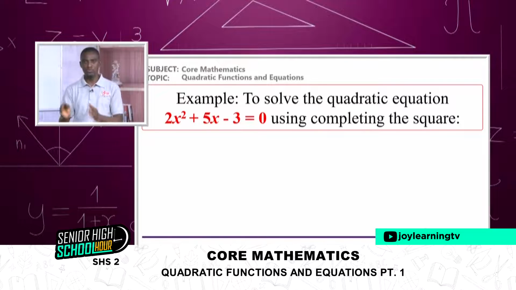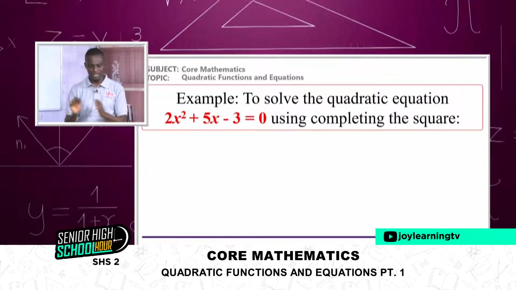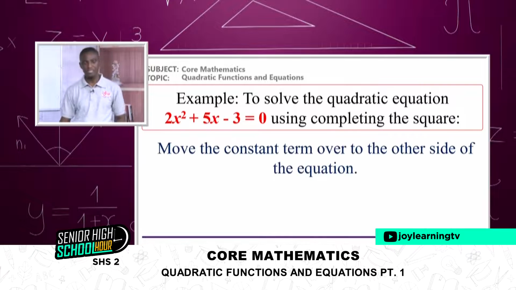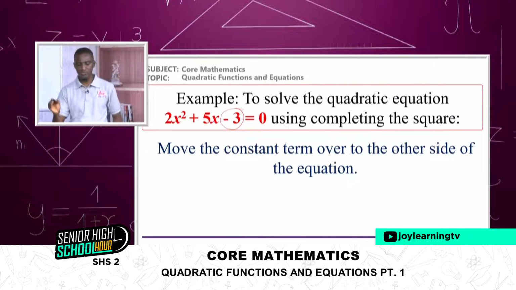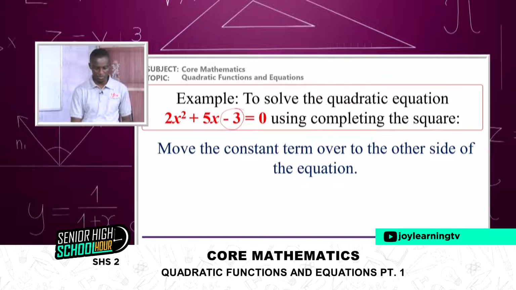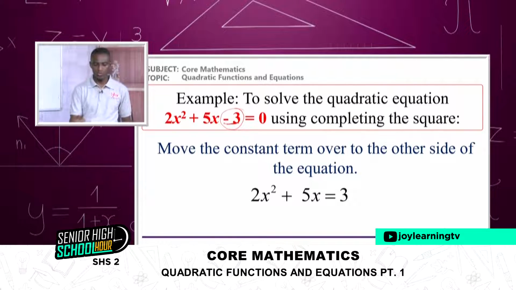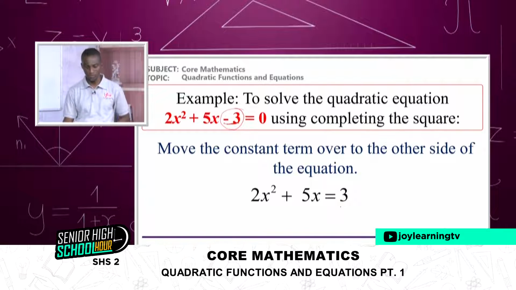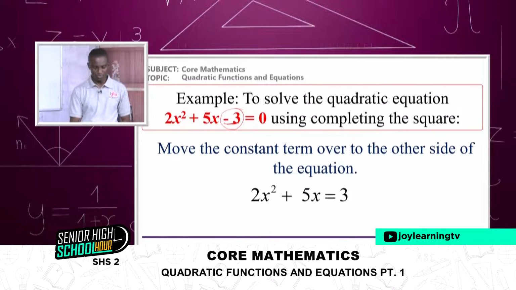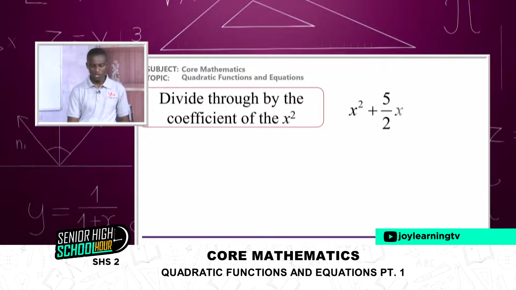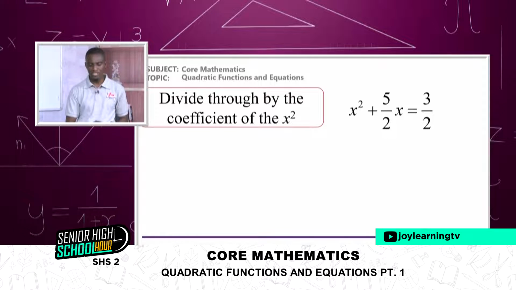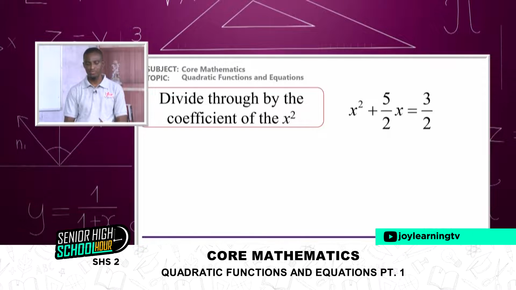I'll be giving you the step-by-step process. So let's start. The first step is to move the constant to the other side of the equation, so it will look like this. This is negative, so when it goes to the other side, it becomes positive, right? Good. That's the first thing to do. Then the coefficient of x squared, according to the question given to us, is 2, so I'll divide everything by 2.